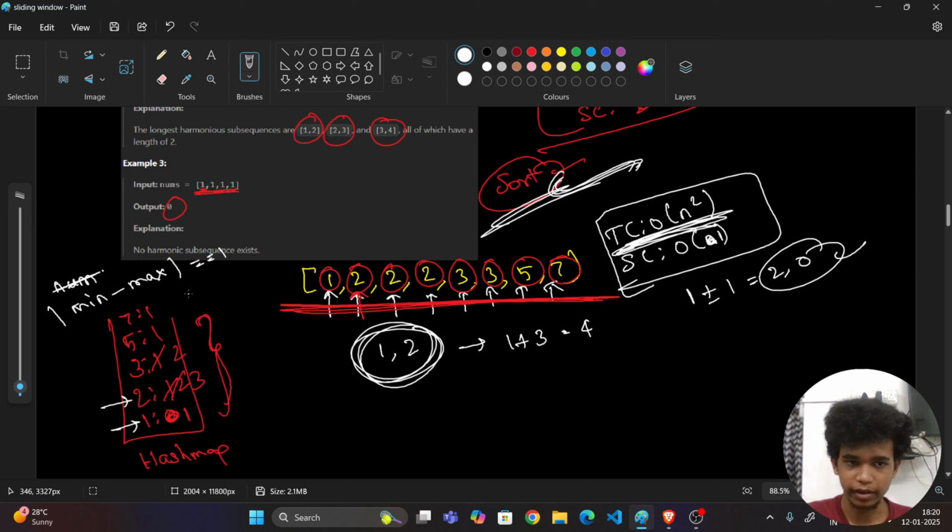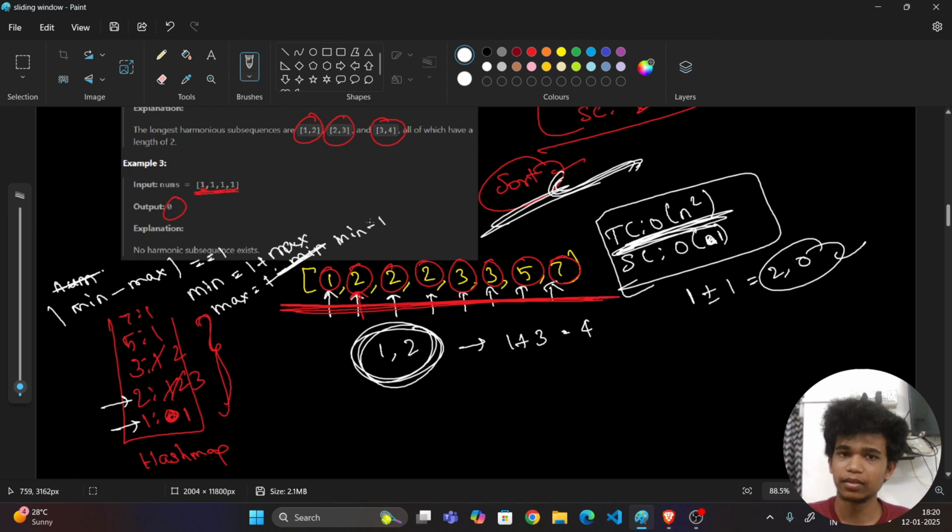Let us say one value is minimum. Minimum is equal to 1 plus maximum, right? And maximum is equal to 1 minus minimum, or minimum minus 1. Yes, minimum minus 1.